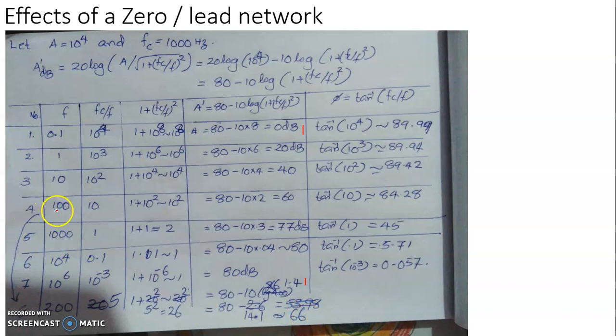So from here to here we have made a 2-fold increase of frequency. That's what you call octave rise in frequency. Then the gain becomes increased from 60 to 66. That is, a 2-fold increase of frequency results in an increase of gain by 6 decibel.